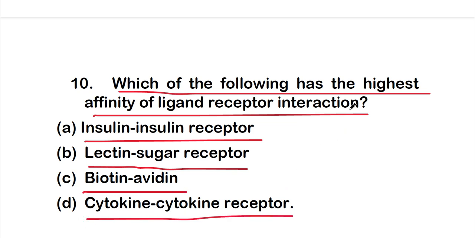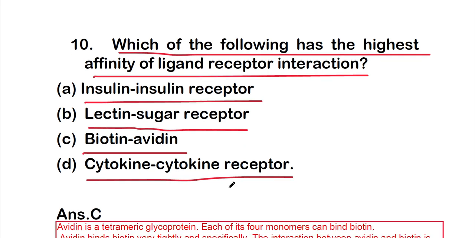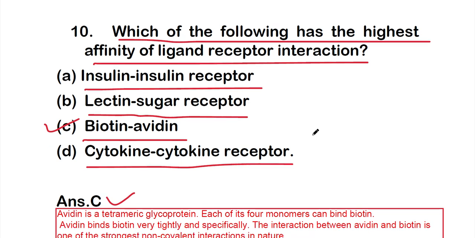So which one has the highest affinity of ligand receptor interaction? The right answer is option C, that is biotin avidin interaction, the highest affinity of ligand receptor interaction.